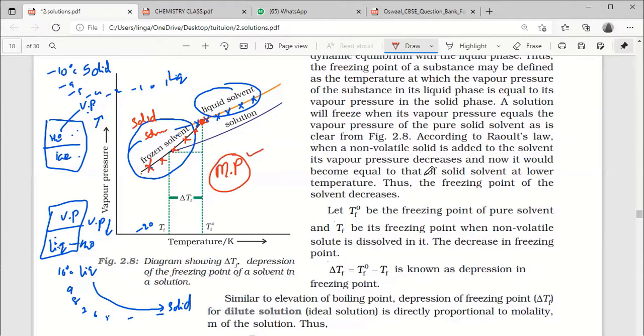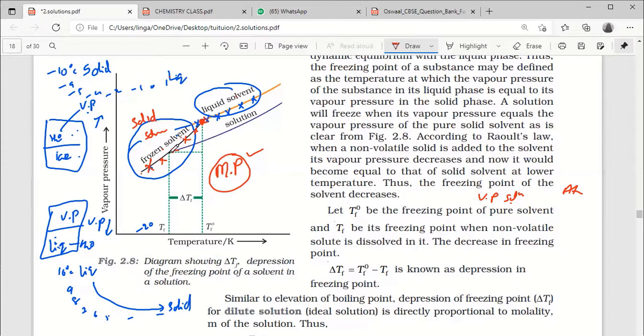In the case of boiling point, what we observed was the solution or liquid vapor pressure against the outside atmospheric pressure. Here there is no relation with atmospheric pressure. Here it is liquid vapor pressure versus solid vapor pressure, both of the solvent only. Okay, this is the vapor pressure.